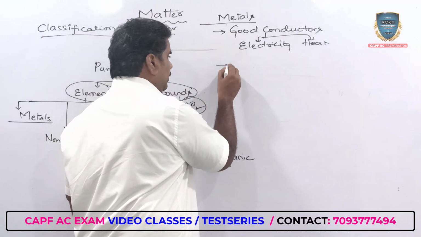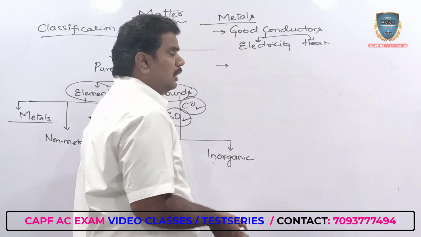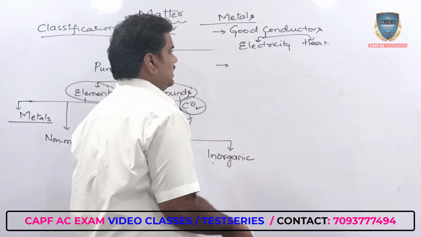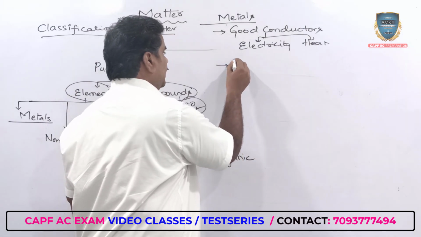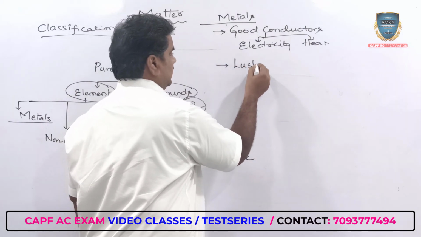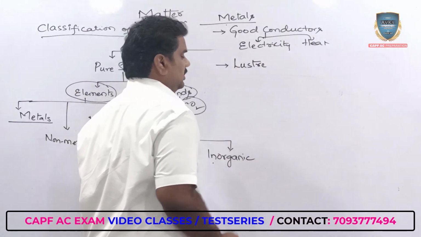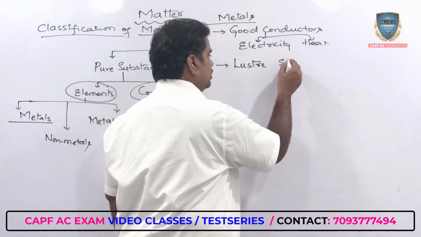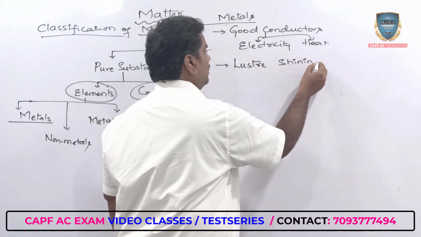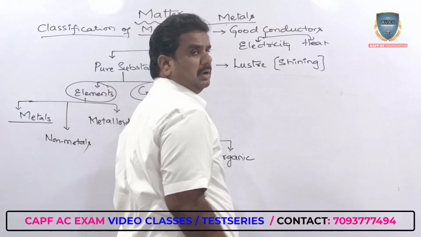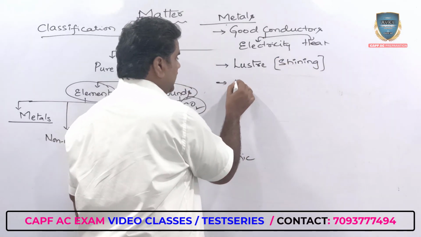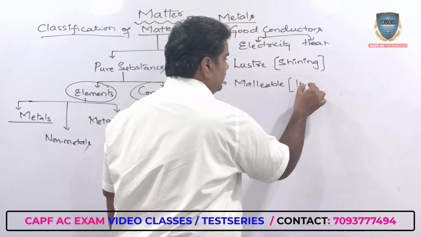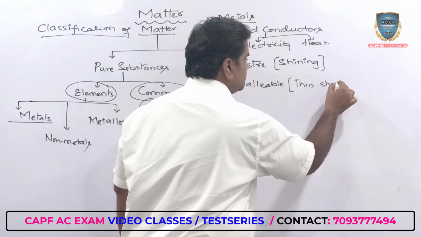At the same time, metals possess certain properties. The first one, they are highly lustrous, or else you can say they possess luster, nothing but the shining nature. At the same time, metals are malleable, which means you can convert them into thin sheets.